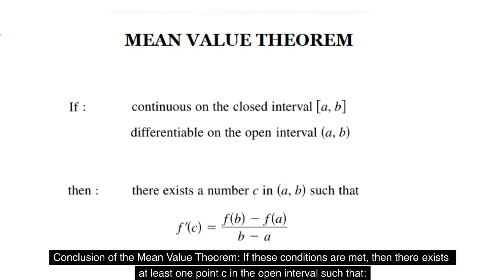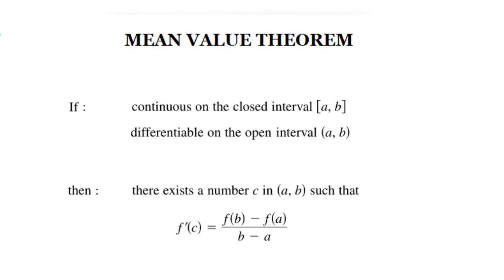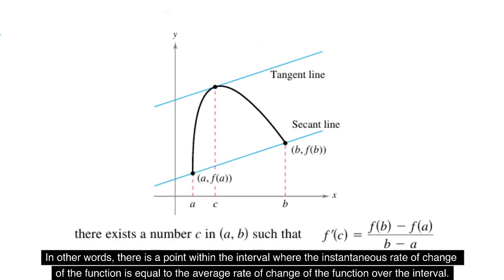Conclusion of the mean value theorem. If these conditions are met, then there exists at least one point c in the open interval such that f'(c) equals (f(b) minus f(a)) over (b minus a). In other words, there is a point within the interval where the instantaneous rate of change of the function is equal to the average rate of change of the function over the interval.